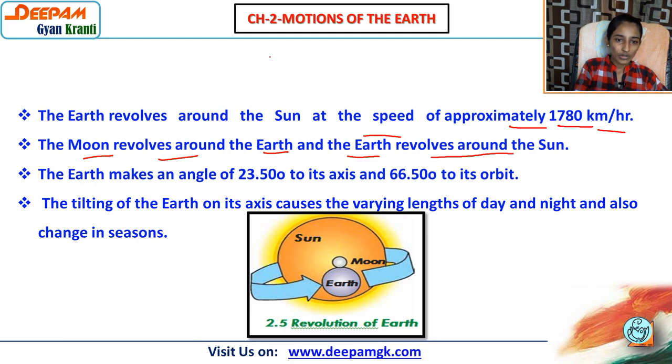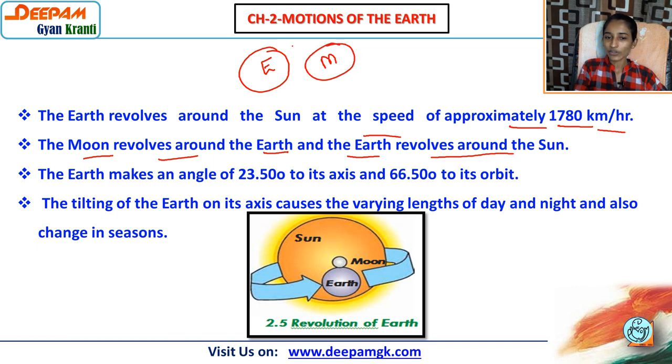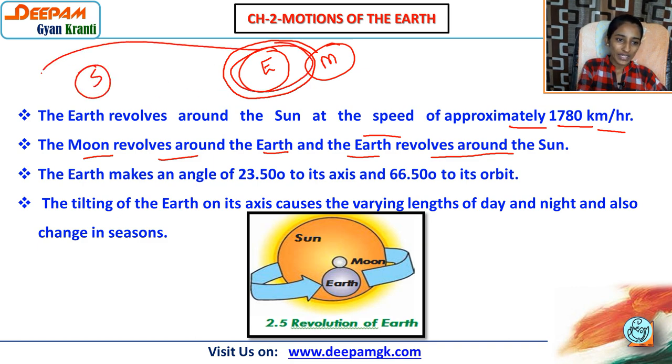That is also very important. Suppose ये earth है and moon is the natural satellite of the earth. तो ये moon खाली अर्थ को ही टर्न करेगा, वो सन को टर्न नहीं करेगा. बट ये जो अर्थ है वो अपने प्लेस पे तो घूमेगी और सन को भी टर्न करेगी. The earth makes an angle of 23.5 degrees on its axis and 66.5 degrees on its orbit.